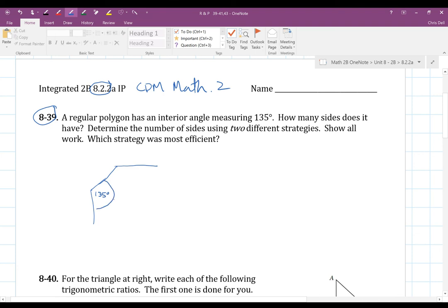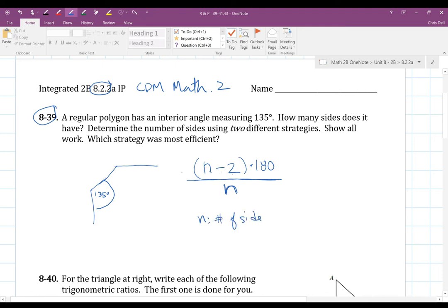Well, in order to find the interior angle of a regular polygon, we have a formula: n minus 2 times 180 divided by n. So it's the number of sides minus 2, multiplied by 180, and then divided by n, which again is the number of sides. So n represents the number of sides.